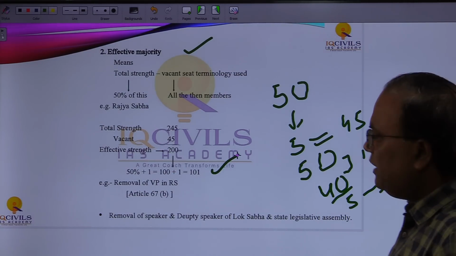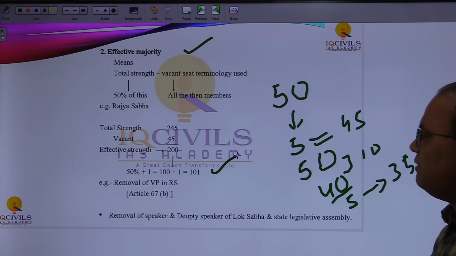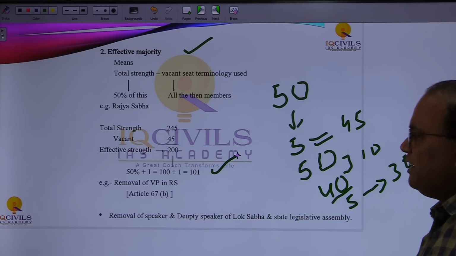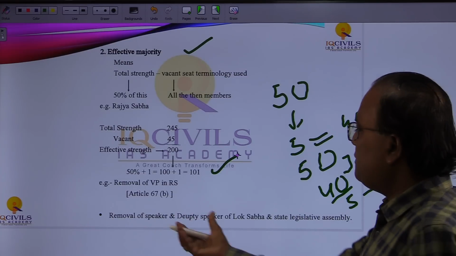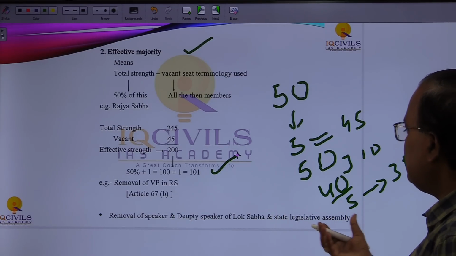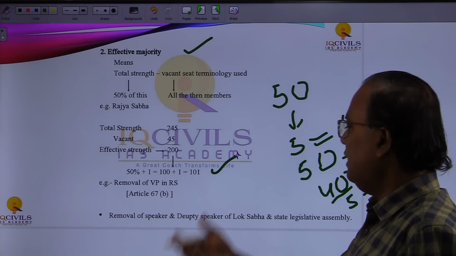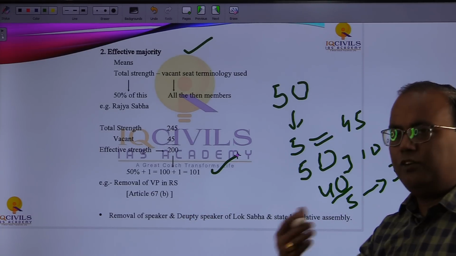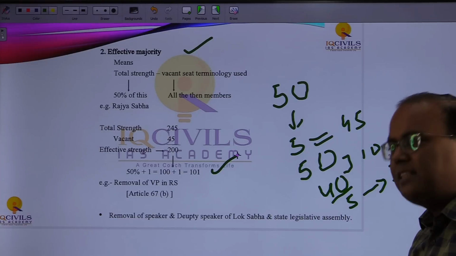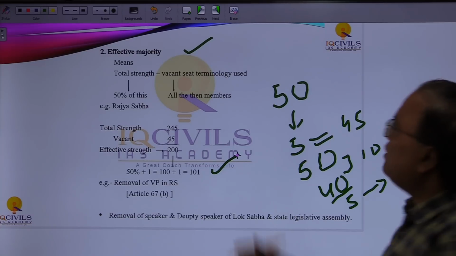So where do we require an effective majority? Removal of the Vice President in the Rajya Sabha requires the effective majority. Removal of the Speaker and Deputy Speaker of the Lok Sabha and of the state legislative assembly requires the effective majority. So a Speaker and Deputy Speaker, either of the Lok Sabha or the Vidhan Sabha at the state level, requires the effective majority.